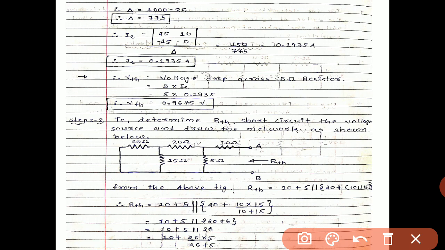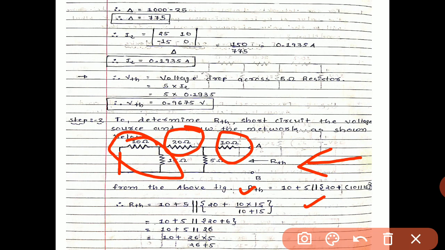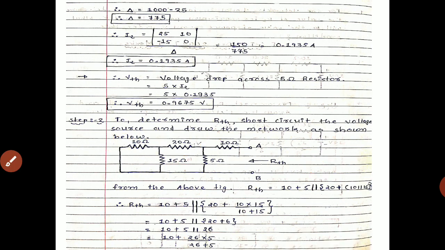So our step number 2 is to determine the value of RTH. Short circuit the voltage source and draw the network as shown in the figure. So we short the voltage source over here, and from the load side we see that RTH equals 10 plus 5 in parallel with 20 plus the parallel combination of 10 and 15. We can get the value of RTH by combining all these resistances according to series and parallel combination.